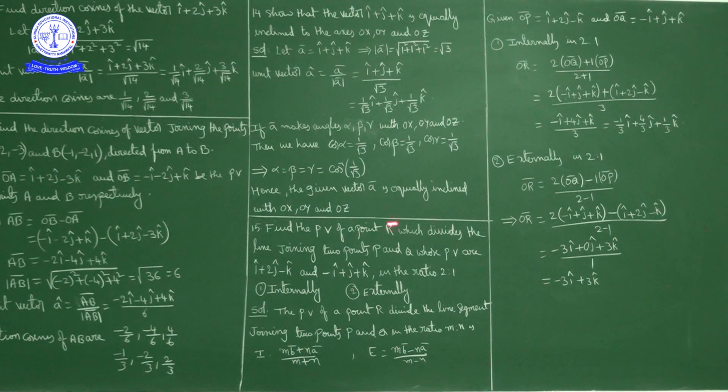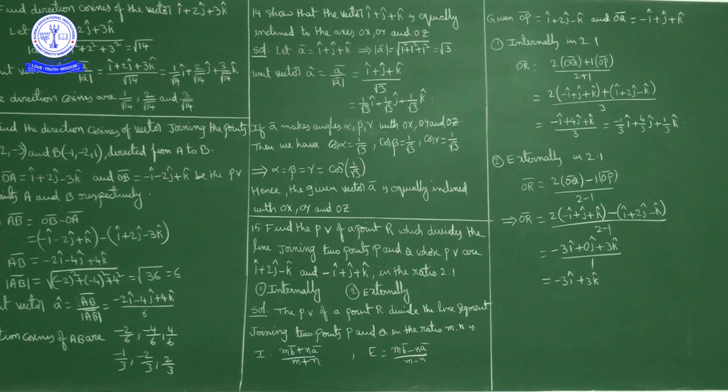Now what is given here? We have to find the position vector of point R which divides the line joining these two points whose position vectors are given: OP bar is i cap plus 2j cap minus k cap and OQ bar is minus i cap plus j cap plus k cap, in the 2:1 ratio internally and externally.